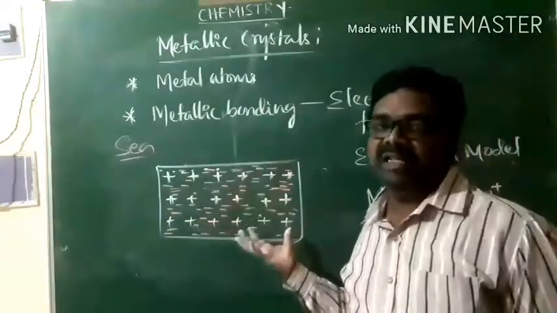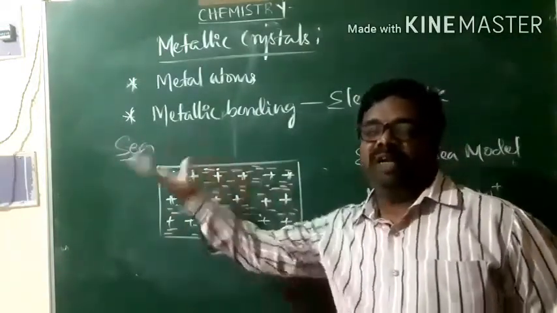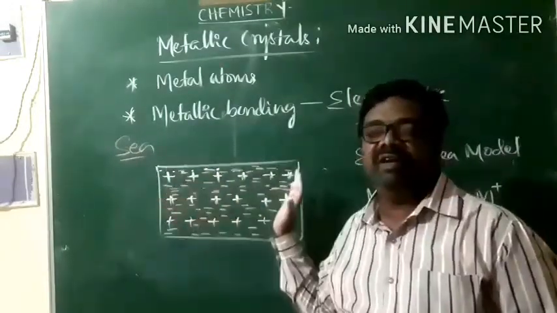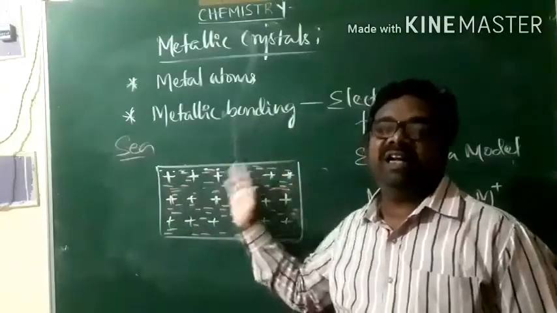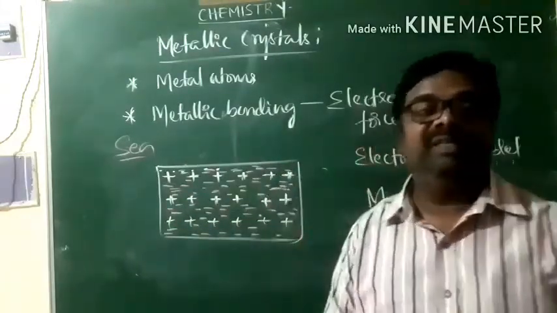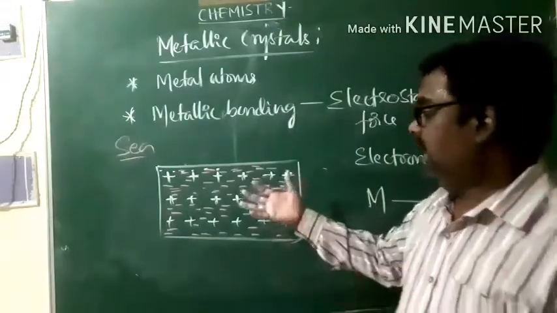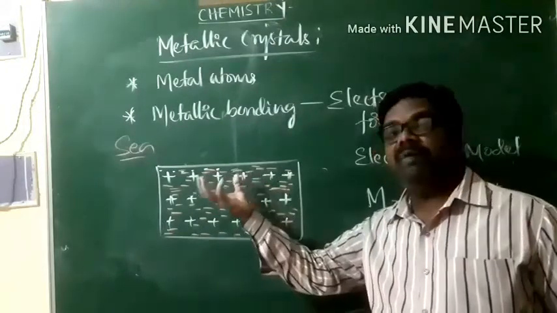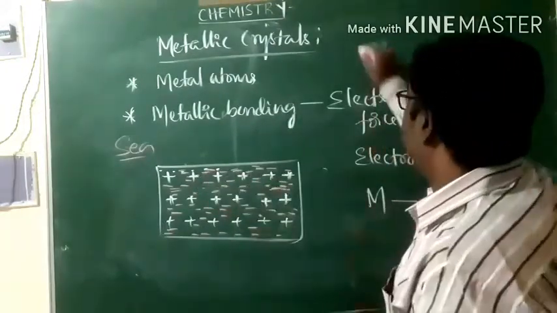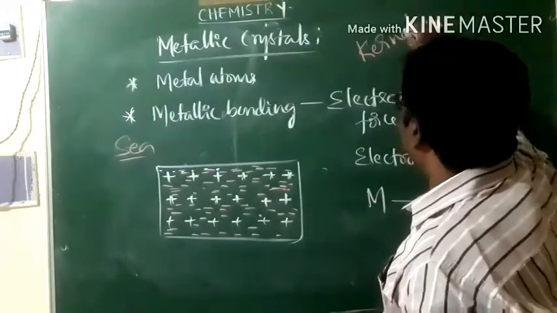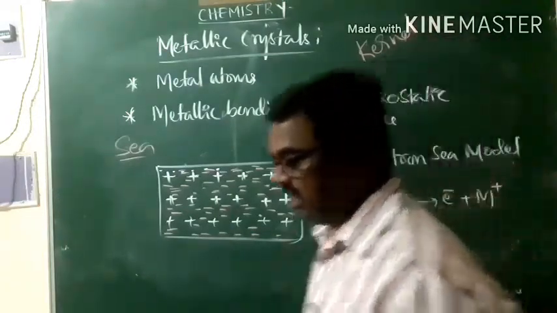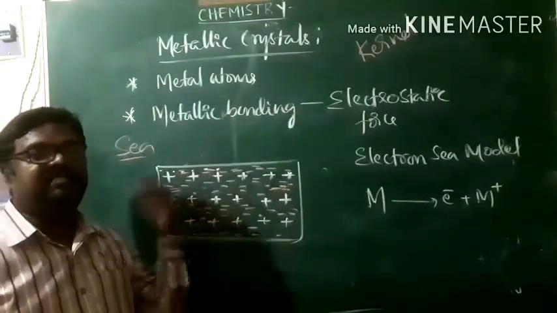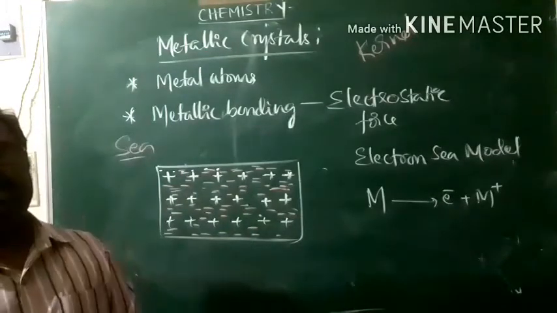You just imagine metal as a system containing a pool of electrons, a sea of electrons, where there are freely flowing electrons, or you can call them delocalized electrons. Delocalized electrons means they are moving continuously. In that sea of electrons, a large number of metal ions or kernels are immersed. Thereby, there is a simultaneous electrostatic force of attraction between mobile electrons and fixed ions. That is what we call metallic bonding.